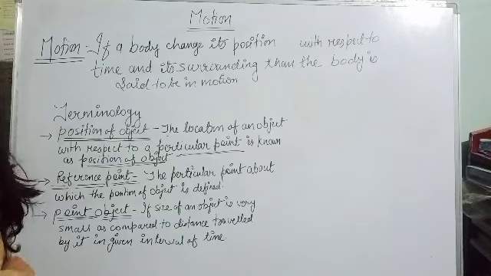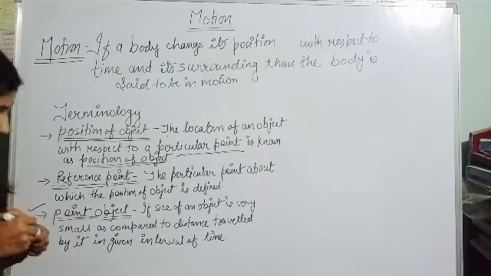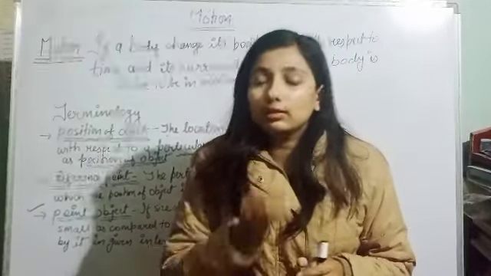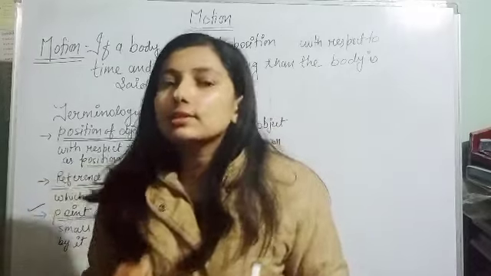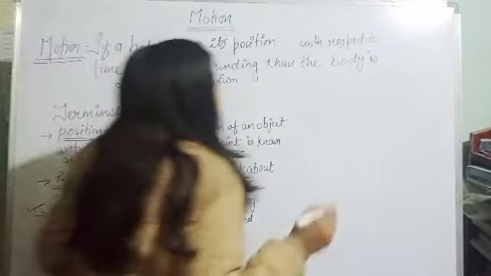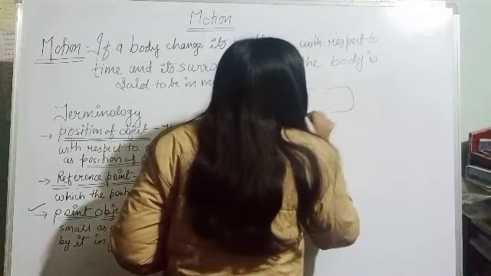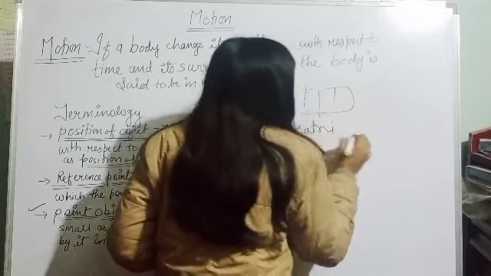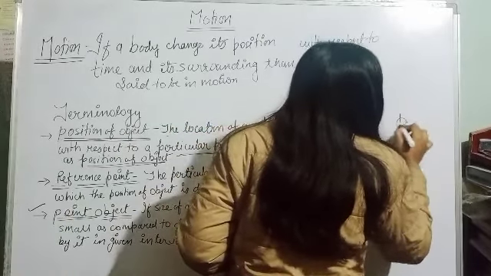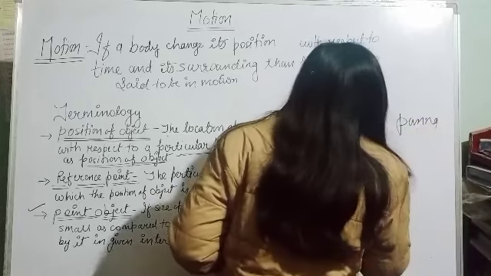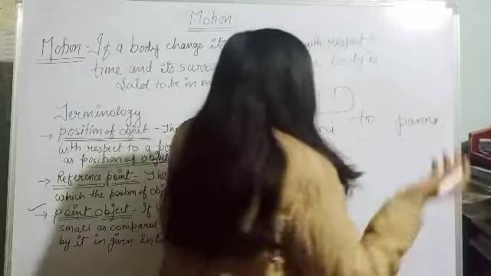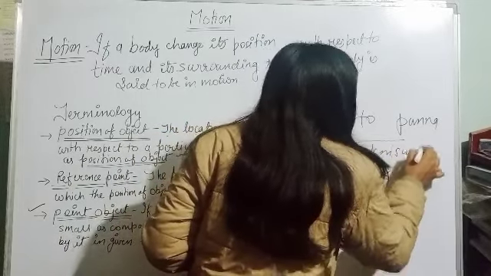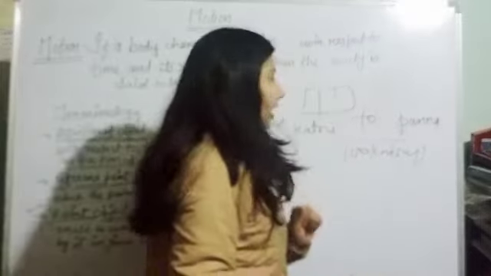Now the third thing is point object. What is a point object? If the size of an object is very small as compared to the distance covered by it. For example, a bus moving from, say, Katni to Panna. So this distance is about 100 kilometers, say. It's not exact. For example, say it is 100 kilometers.